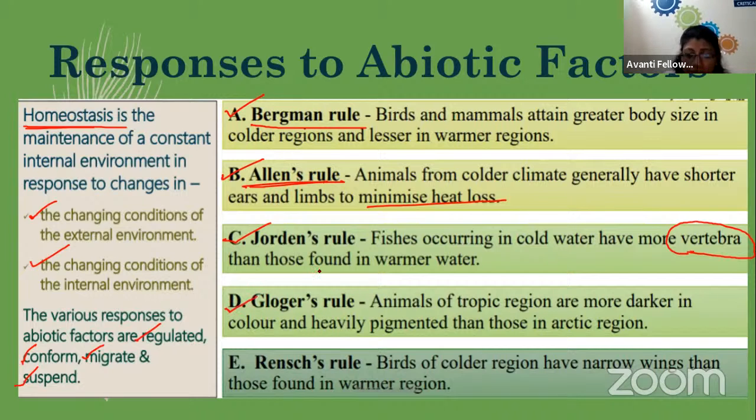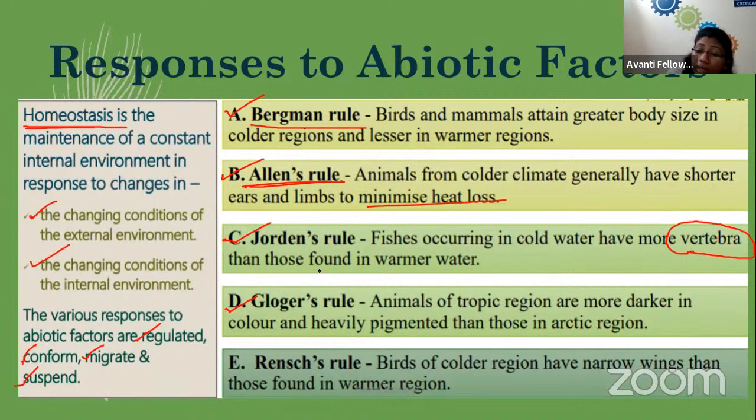Gloger's rule says animals of tropic regions are darker in color and more highly pigmented than in the Arctic region. Correct. The tropic region is where we are getting the direct sun rays. The distance between the sun and the earth remains small, so we can say the length of the sun rays is smaller, so we are getting high heat, due to which the pigmentation of the skin increases, because that pigmentation is because of melanin, and that melanin is protecting our body from the UV rays, which you have already studied.